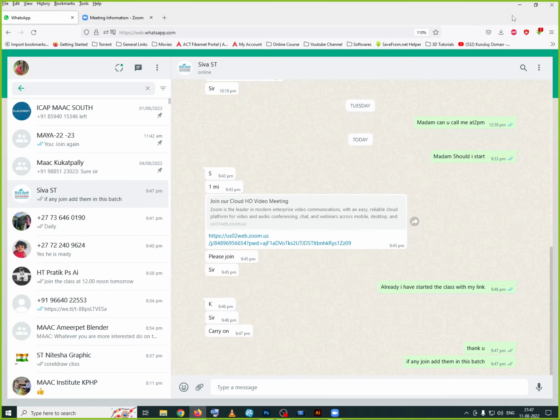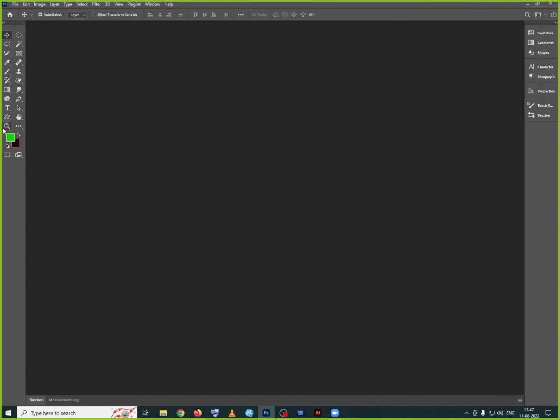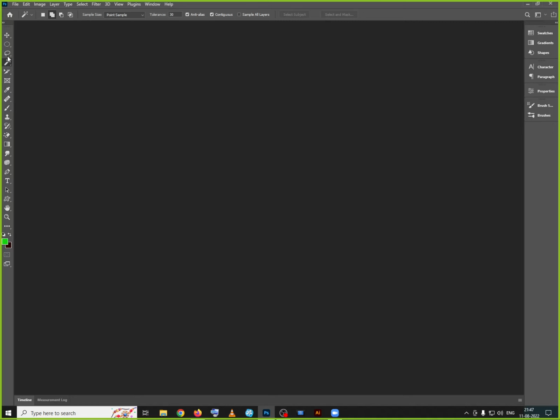Let's start. So now this is the interface we are having. Whenever you see the interface at the initial level, you'll see the tools in a single column. This is the option bar. Option bar in the sense properties for the tools. Whatever tool you select, the properties related to that tool will show over here.